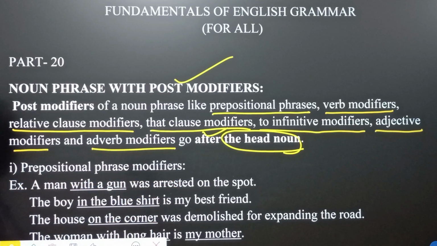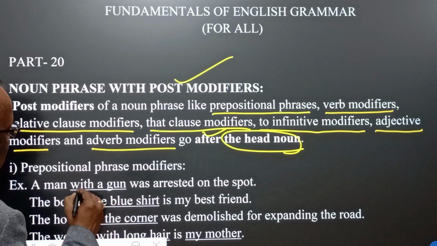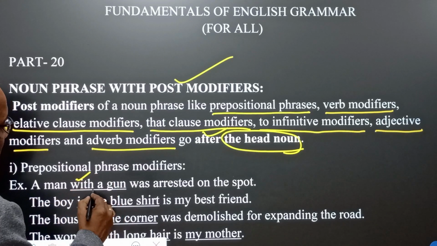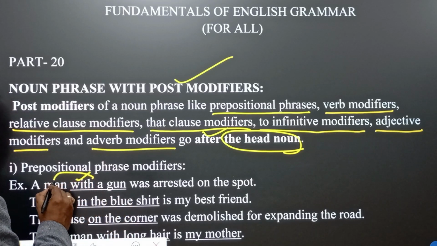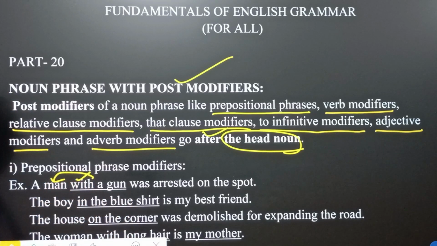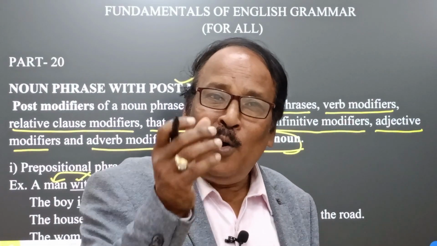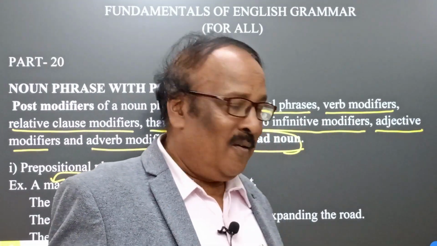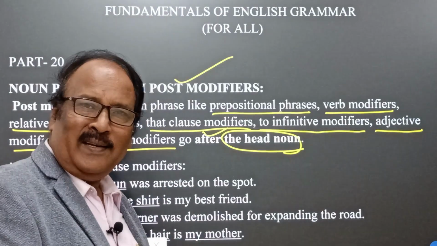Prepositional phrase modifier means, for example, a man with a gun. With is the preposition, and with a gun modifies a man. A man with a gun was arrested on the spot. It means a man holding a gun was arrested on the spot of incident.